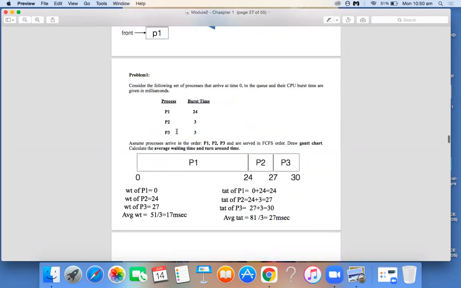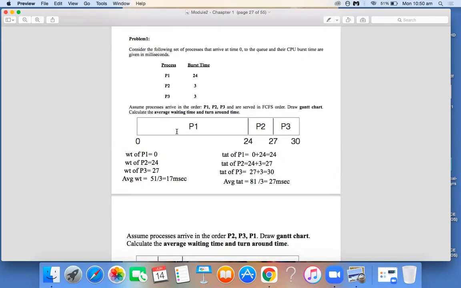So we have learned a few problems. I will just brief this. This is one problem where we have been given the order of processes which are arriving. In this order they have arrived: P1, P2, P3, correct? And these are all the burst times. We all know how we have calculated these waiting times and turnaround times, correct? So how do you calculate the waiting time? You have to write the Gantt chart, and the leftmost time in your Gantt chart for that particular process is the waiting time.